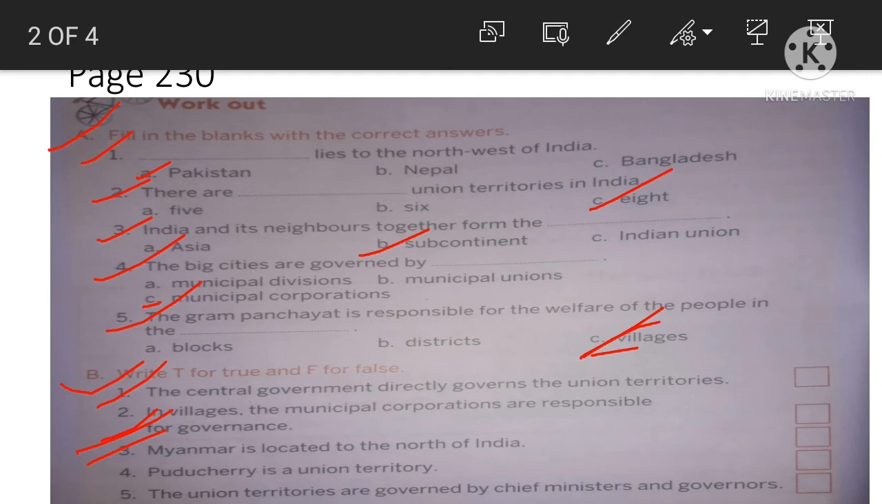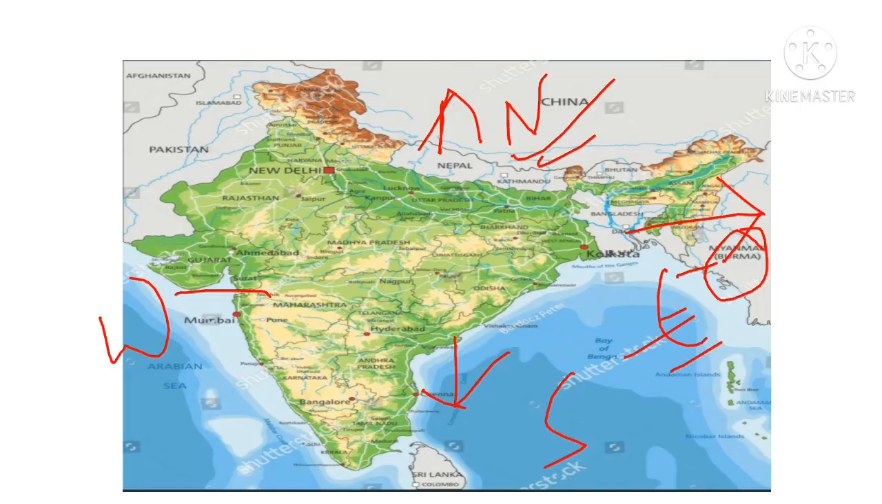So, question number 3, Myanmar is located to the north of India. This is false. Why? Because Myanmar is located to the east of India. So, you have to write F, because this sentence is false. Next, question number 4. Puducherry is a union territory. Let us check it out.